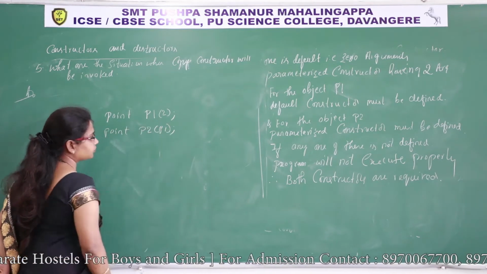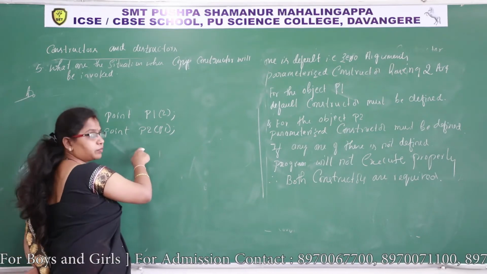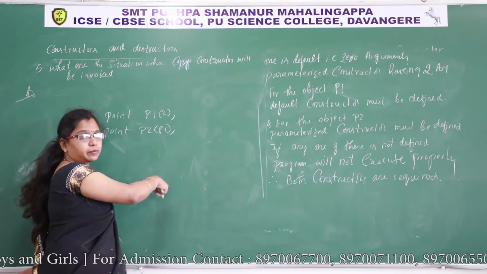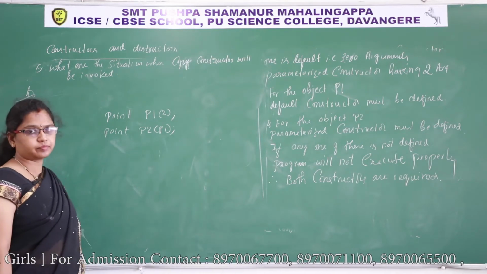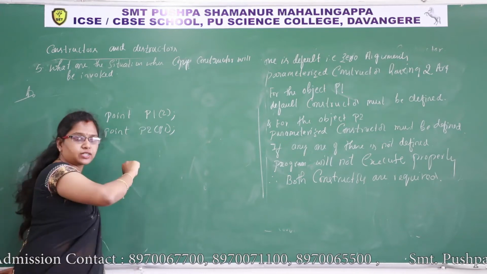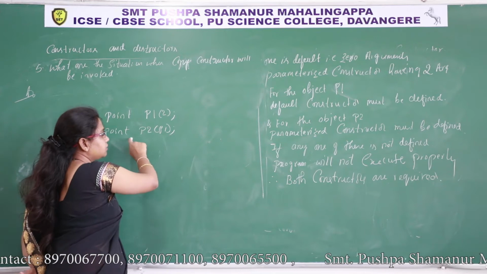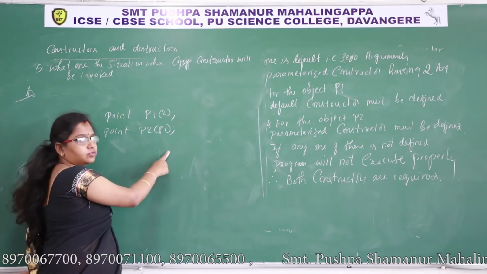So we are going to copy the value of one object to another object by passing this object as a parameter to this constructor. So this is copy constructor, this is parameterized constructor. This is invocation of parameterized, and this is invocation of copy constructor.